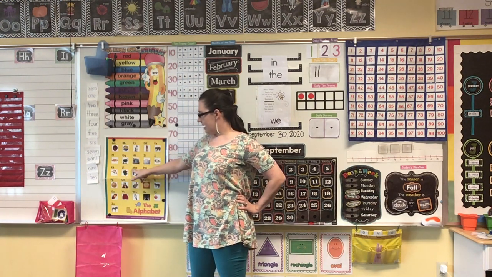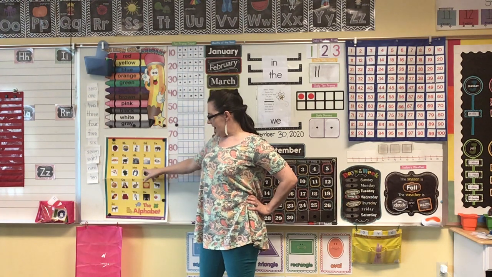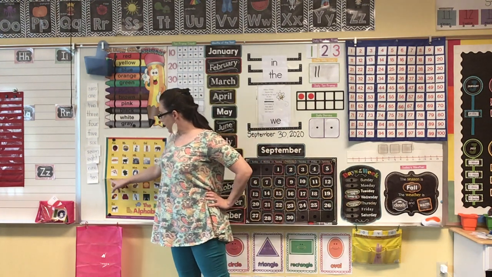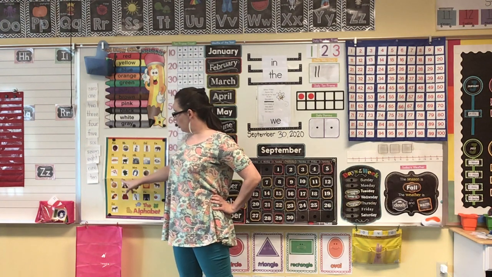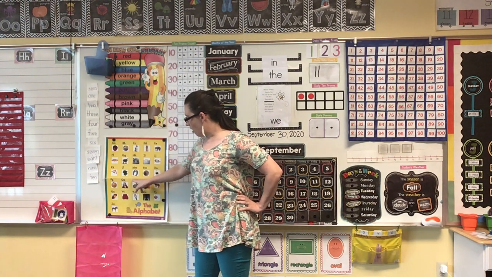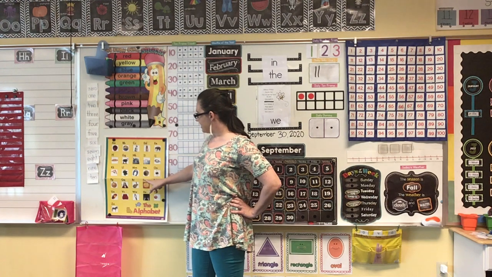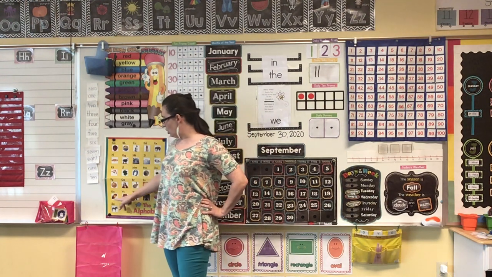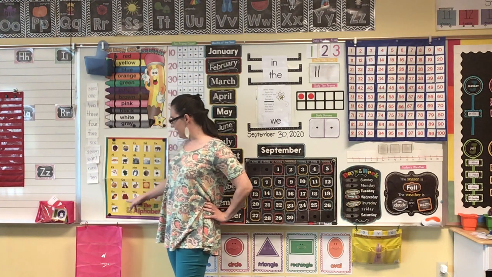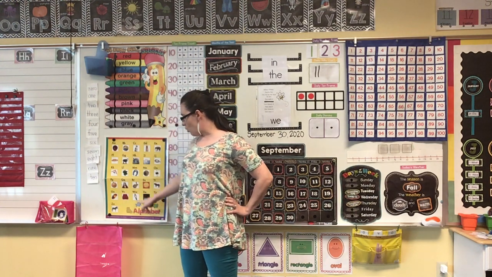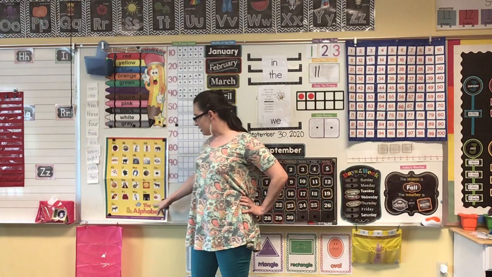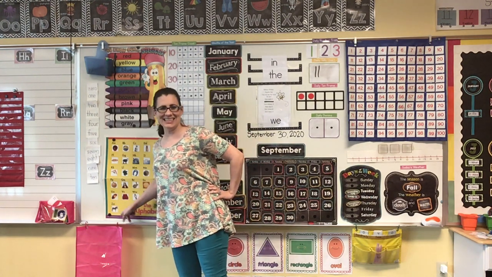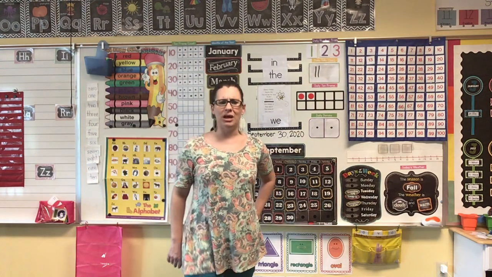L, leaf. M, magnet. N, nest. O, ostrich. P, pumpkin. Q, queen. R, rabbit. S, sun. T, tiger. U, umbrella. V, vest. W, watch. X, x-ray. Y, yo-yo. Z, zebra. Very good job, boys and girls.